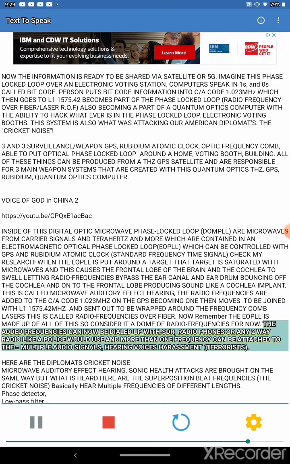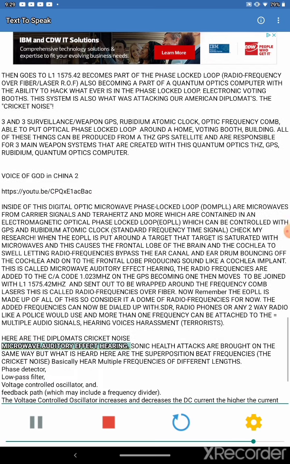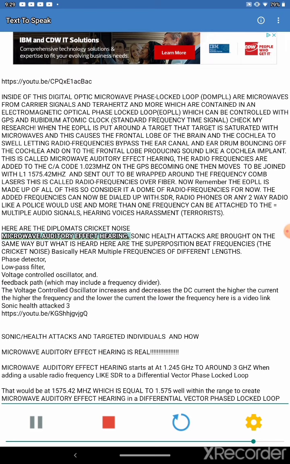The added frequencies can now be dialed up with SDR, radio phones, or any two-way radio like a police would use, and more than one frequency can be attached, which equals multiple audio signals, hearing voices, harassment, terrorists. Here are the diplomats. Cricket noise. Microwave auditory effect hearing. Sonic health attacks are brought on the same way, but what is heard here are the superposition beat frequencies. The cricket noise is basically hearing multiple frequencies of different lengths.